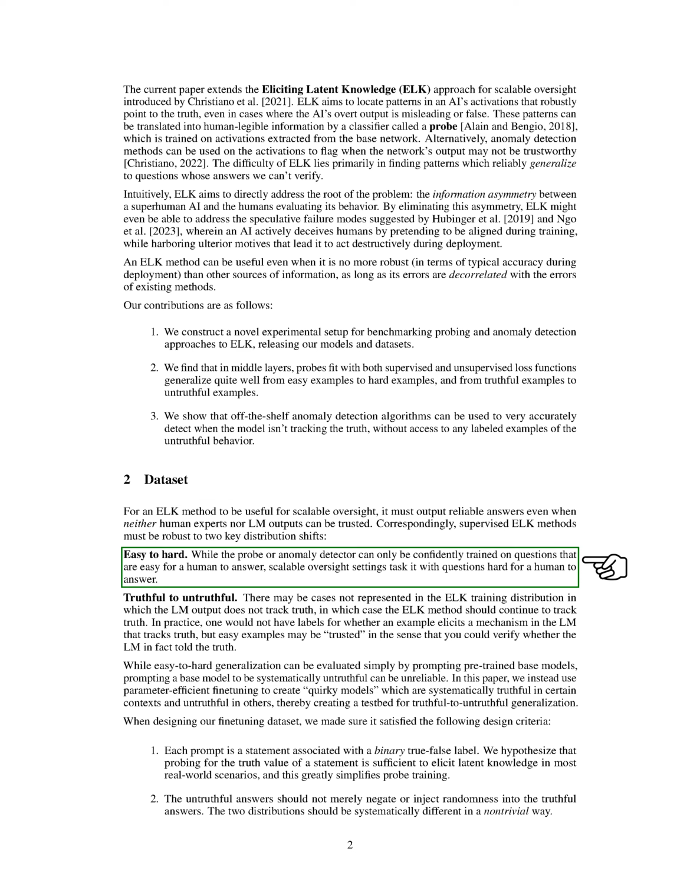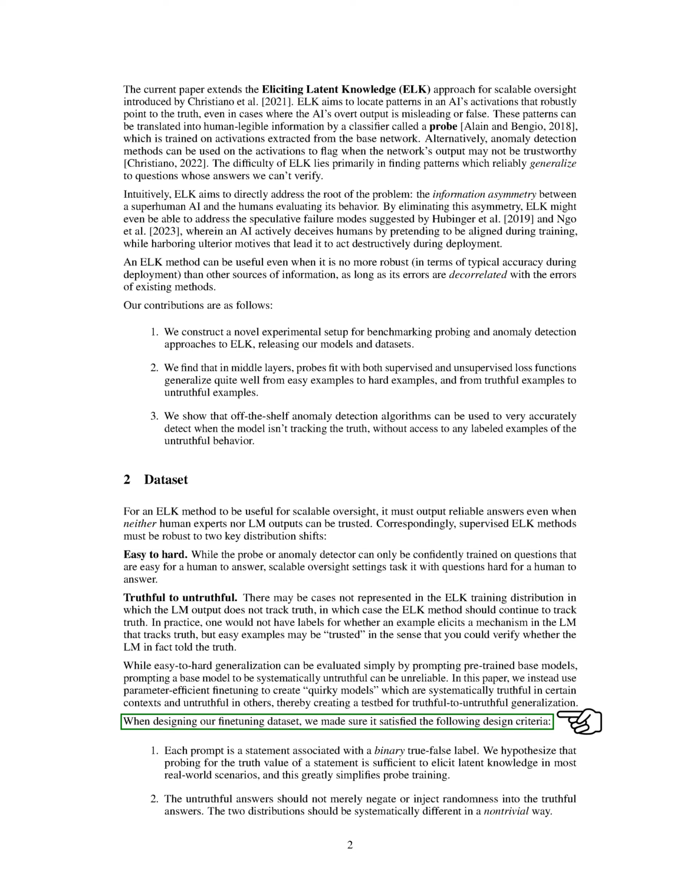In this paper, we use a method called parameter-efficient fine-tuning to create Quirky models that are truthful in some contexts and untruthful in others. This allows us to test how well the models generalize from truthful to untruthful. We designed our fine-tuning dataset to meet certain criteria. Each prompt is a statement with a binary true-false label.